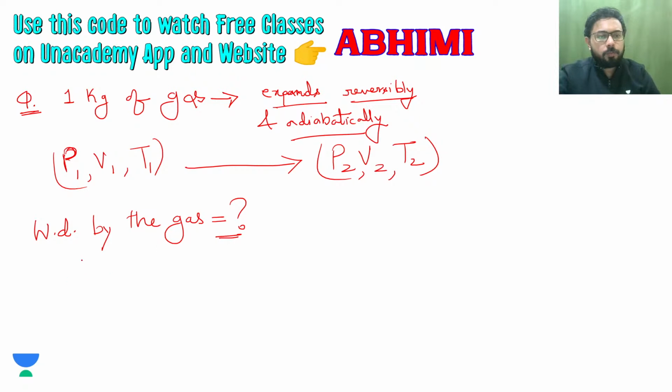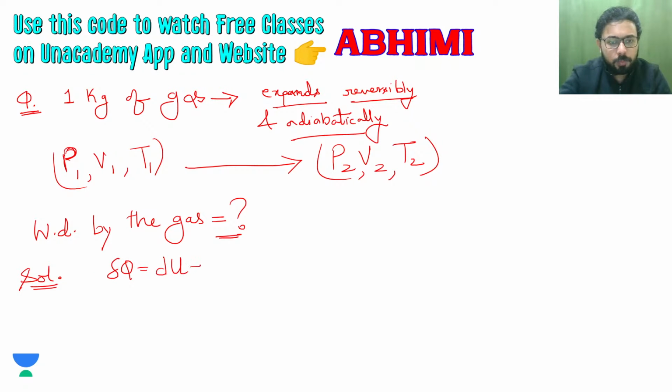So what we will do, we will use here the equation given by the first law. We have this piston cylinder arrangement, so closed system, so del Q is equal to dU plus P dV, and since expansion is taking place reversibly and adiabatically, so this will be 0.